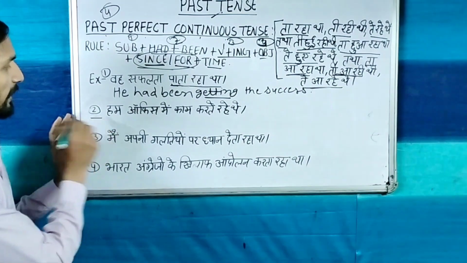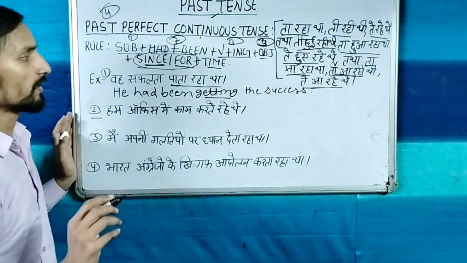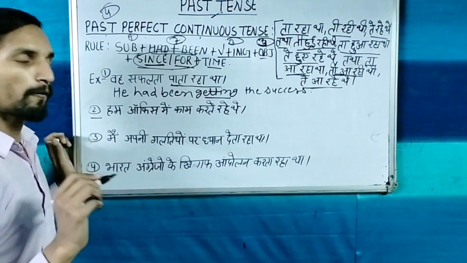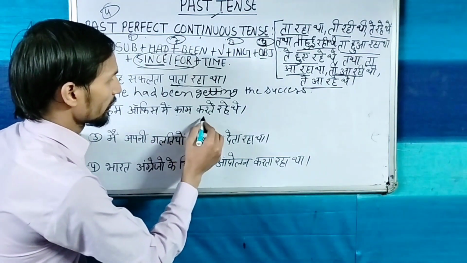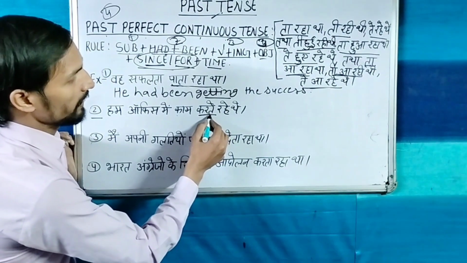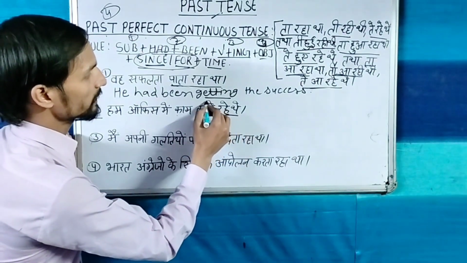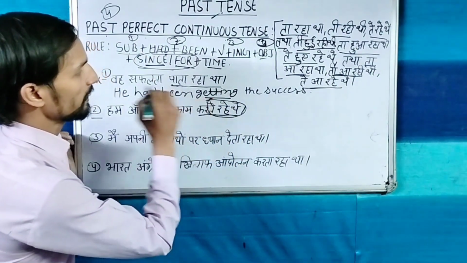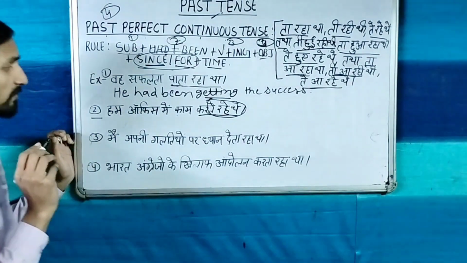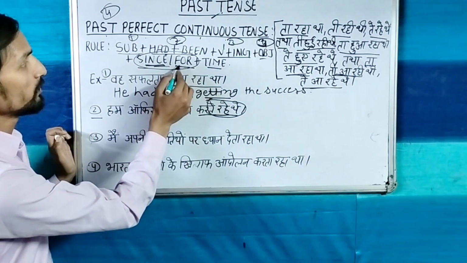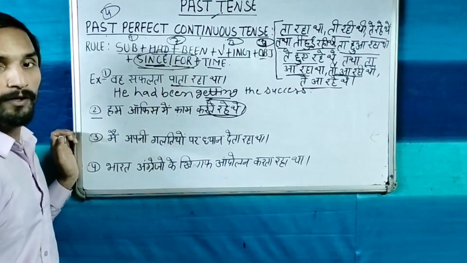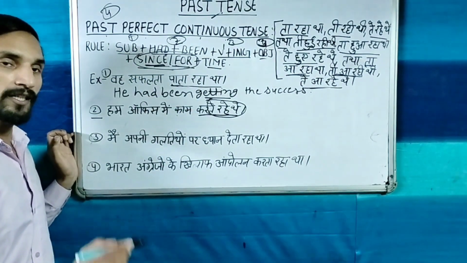Now let's see second sentence. हम ऑफिस में काम करते रहे थे. So करना, and with करना, ते रहे थे word is coming. So this is the identity of the past perfect continuous tense. Now let's see, in this sentence time has not been given, so we will not use since or for. Since or for you will use only when time has been given.